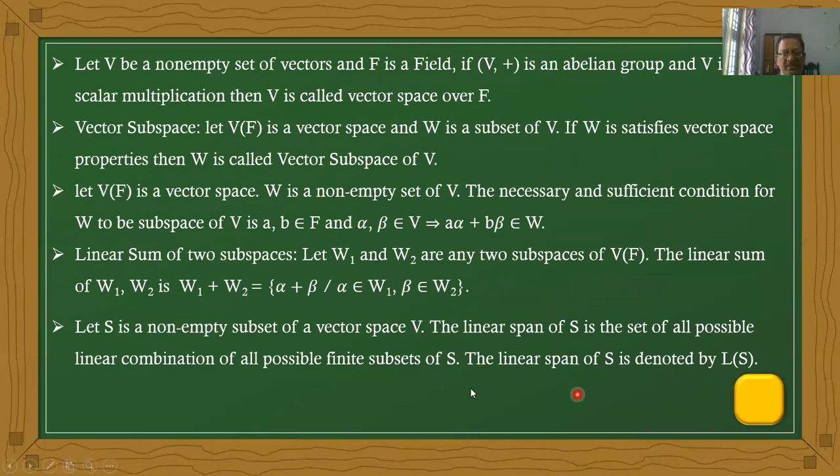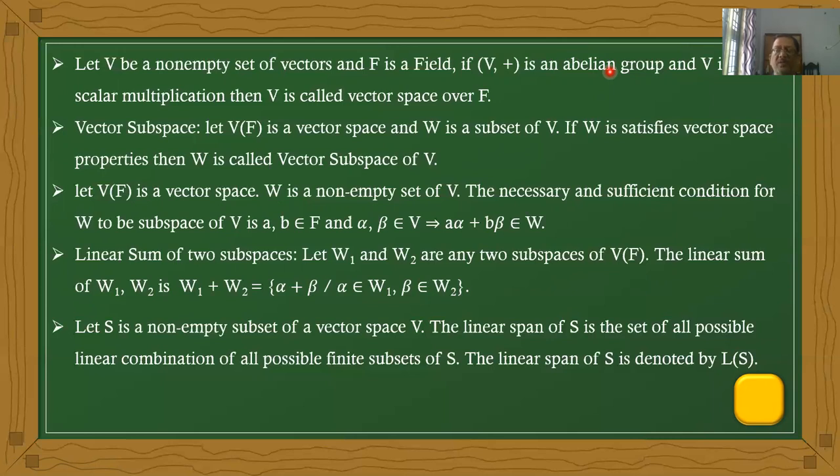In vector space, there will be two sets. One is a set of vectors, another is a field. V is a non-empty set of vectors and F is a field. If (V, +) is an abelian group with respect to internal composition, there are two operations here: one is vector addition, another is scalar multiplication.